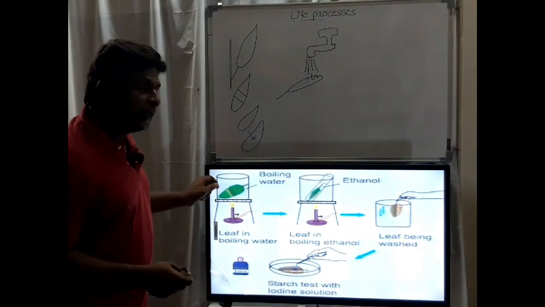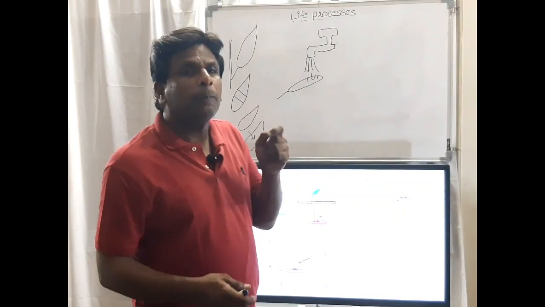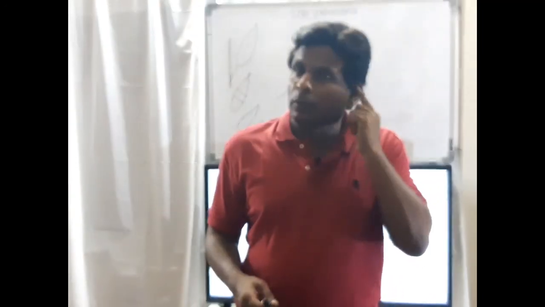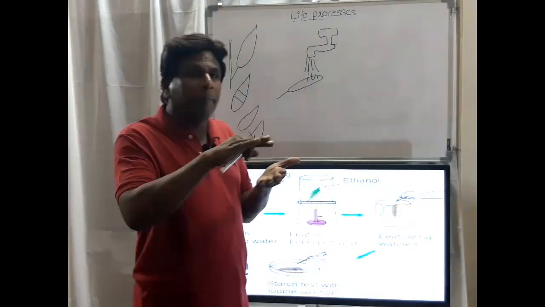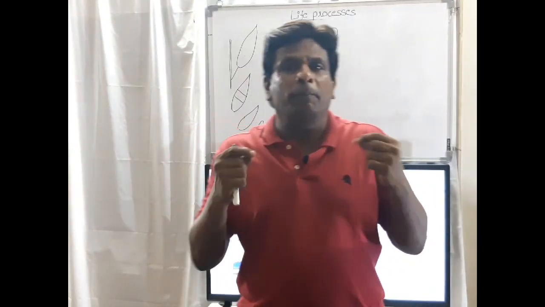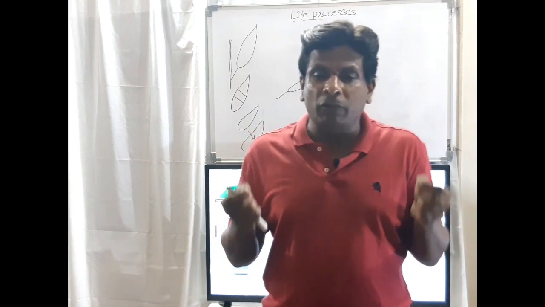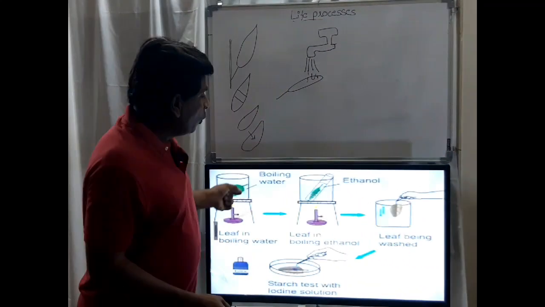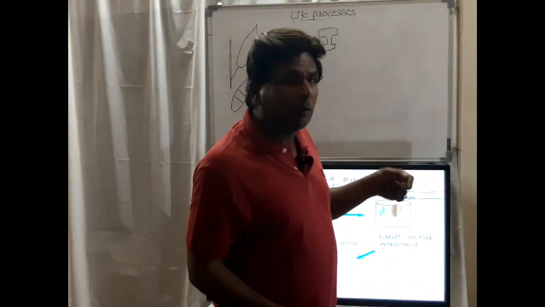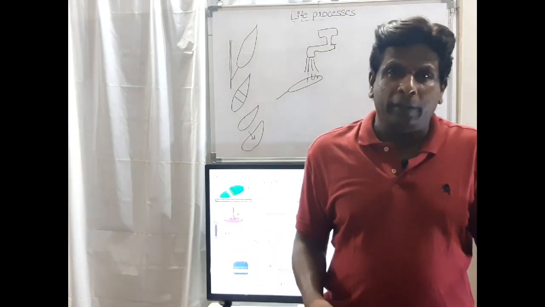And next, we take that leaf in boiling water. By this, all the membranes of the cells will be damaged, and we can see the result clearly. Next, we keep it in boiling ethanol or alcohol.